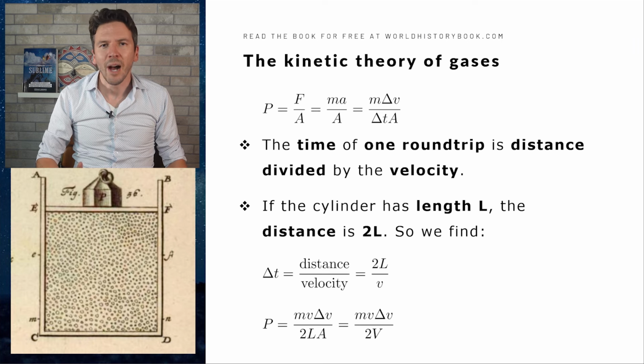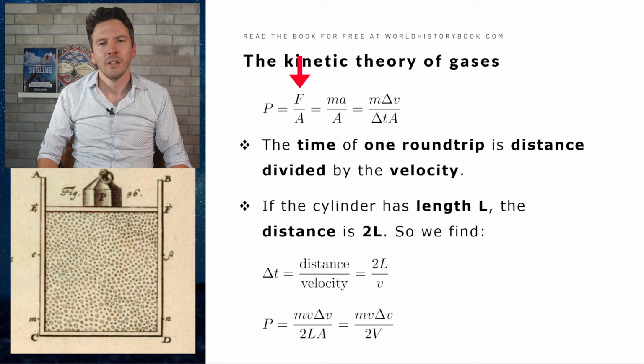Now we'll go through some high school mathematics. And if you can't follow this, no worries, just skip through it, for the conclusions will be quite interesting. The force of the weight, according to Newton's second law, is equal to m times a, where m is the mass and the small a is the acceleration. So the formula becomes m times a divided by capital A.